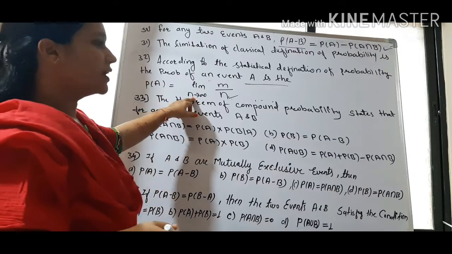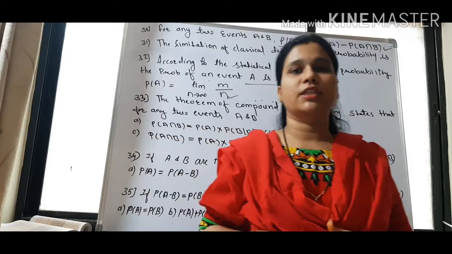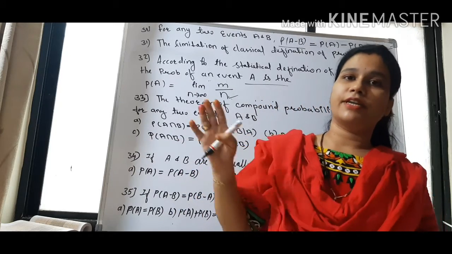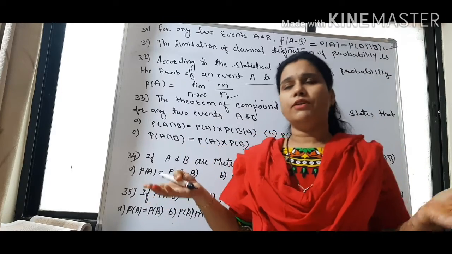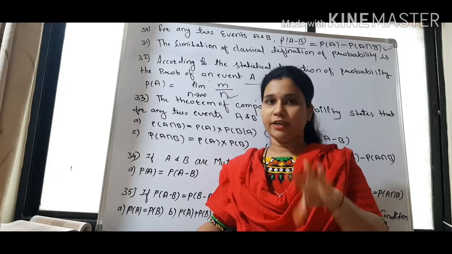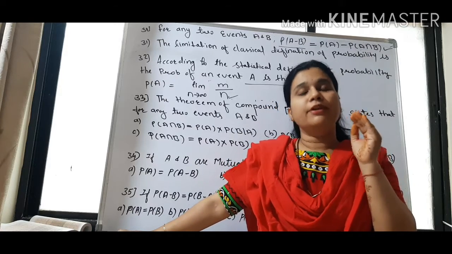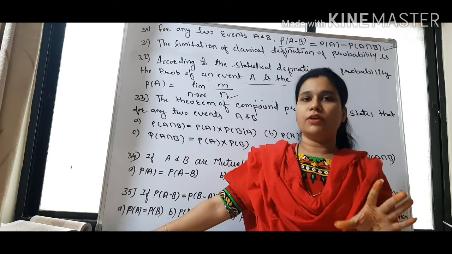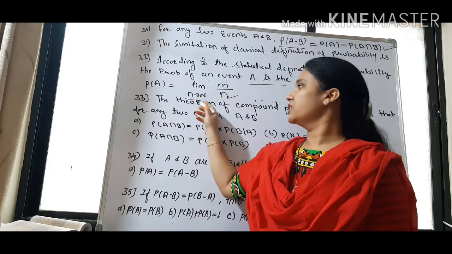What it shows is that n can tend toward infinity. In the classical definition there was a restriction that the sample space, n, should be finite. Here n can be infinite. We can perform the experiment any number of times. Infinity is not actually possible, since whatever we do we do a finite number of times, but here the limit on that value is not defined, so you can do it as many times as you want. That's why here the limit to n is given.